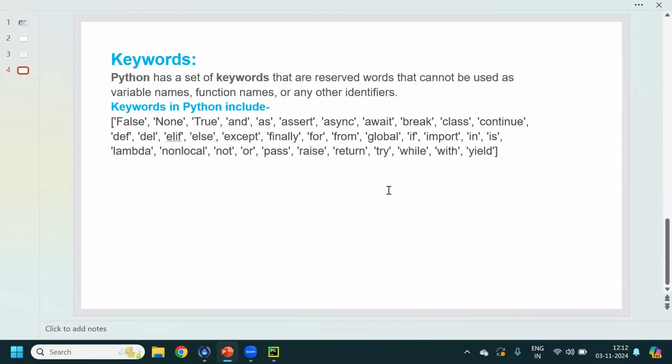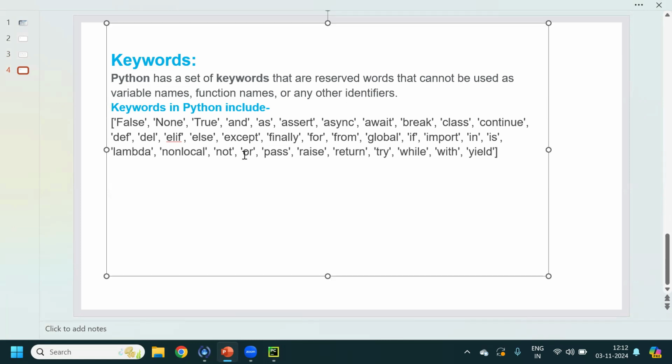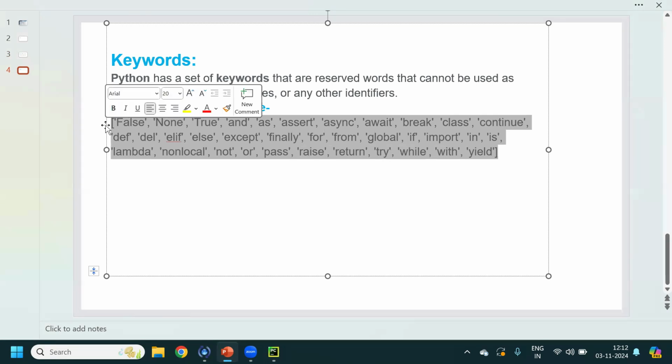Now we are going to see what all keywords are available and what is a keyword in Python. So Python has a set of keywords that are reserved words that cannot be used as variable names, function names, or any other identifiers. And these are the keywords which are available in Python 3.x.